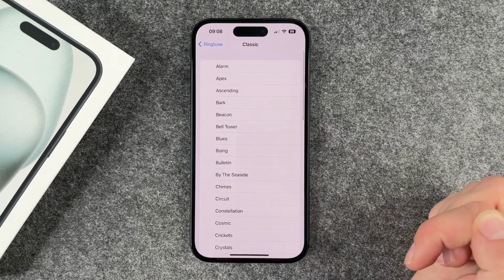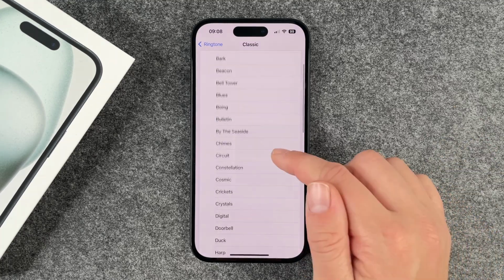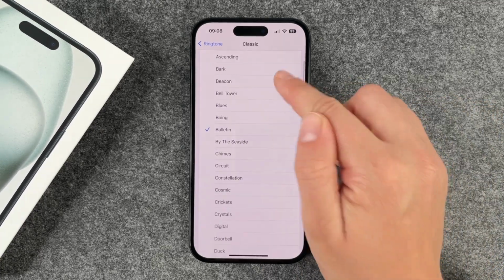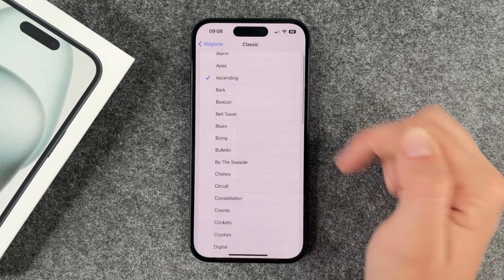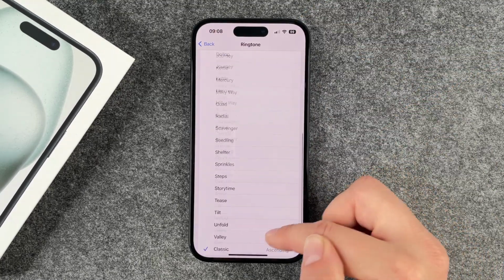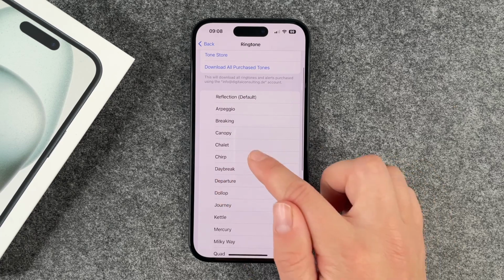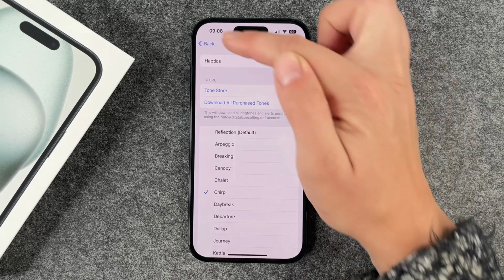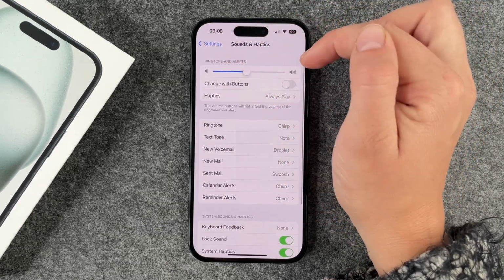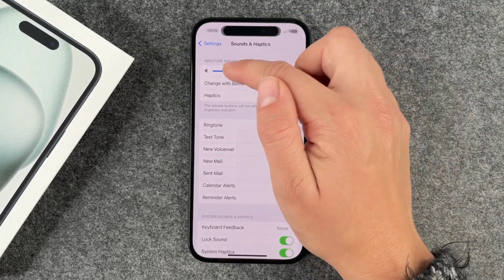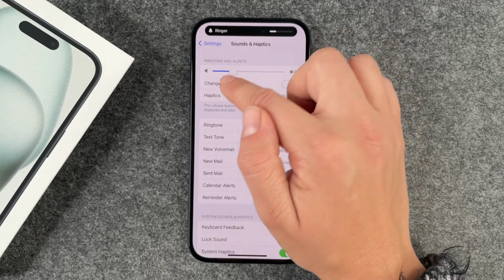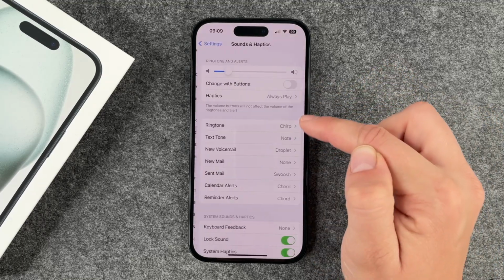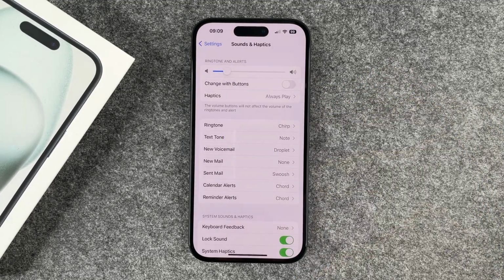We also have the classic iPhone ringtones from back then. So we can just change it how we like it. I'm going for chirp. And then I can go back just as easily, and I also can decide how loud I want it to be. Confirm it just with going back. So now we can check it again. Ringtone chirp, just how we changed it.